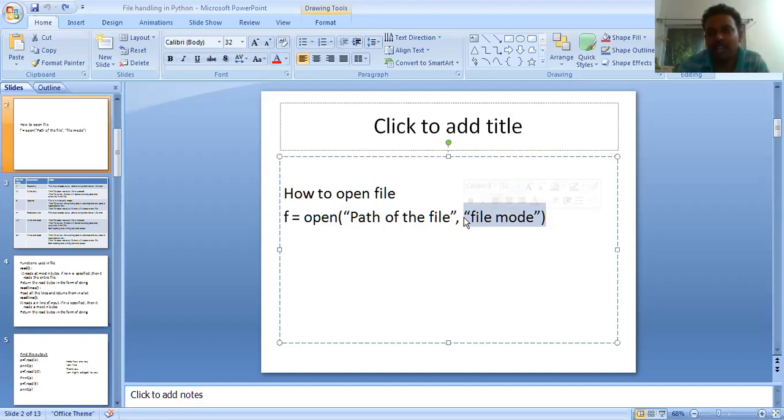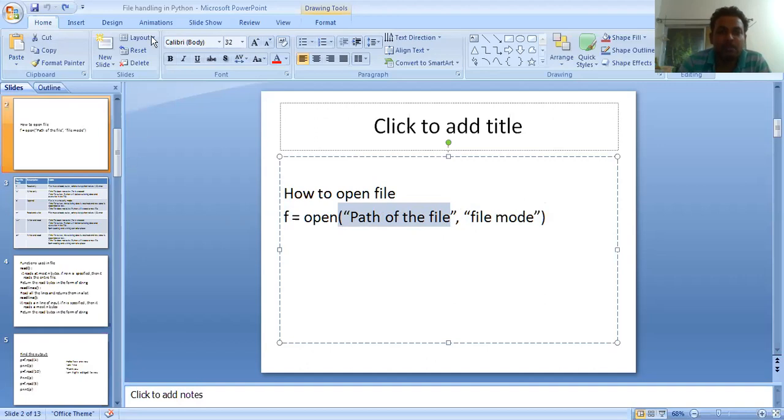There are more modes that I will discuss soon, but right now you only need to know two modes: reading mode and writing mode. And this f is an object that will be referring to this file throughout the program.